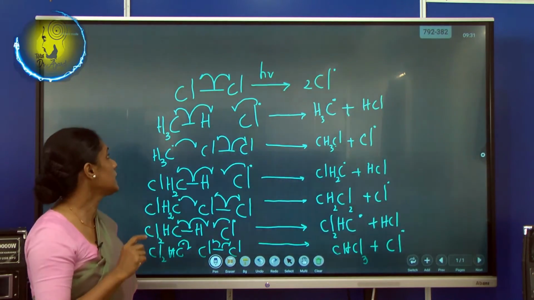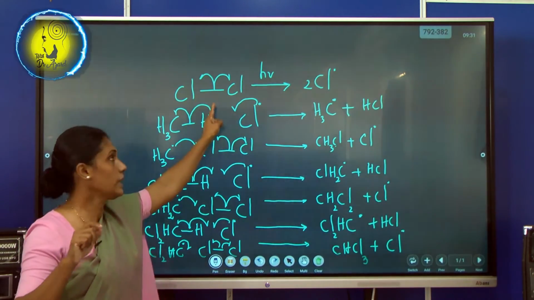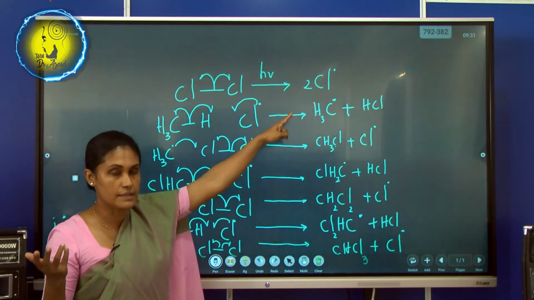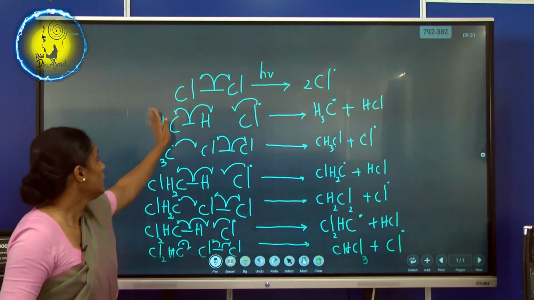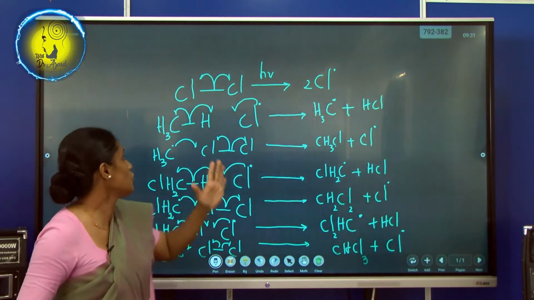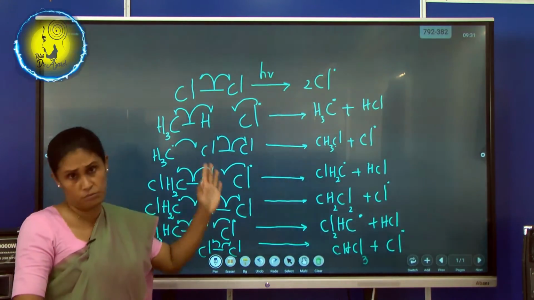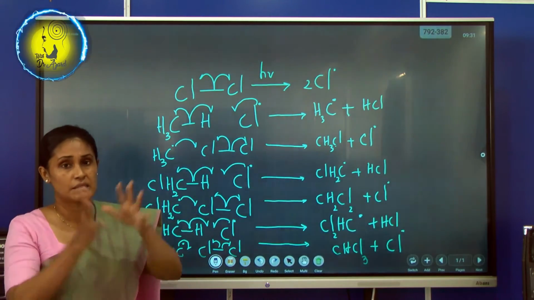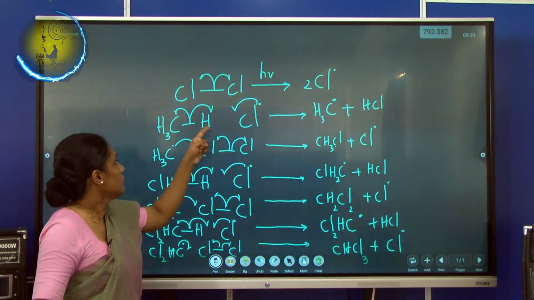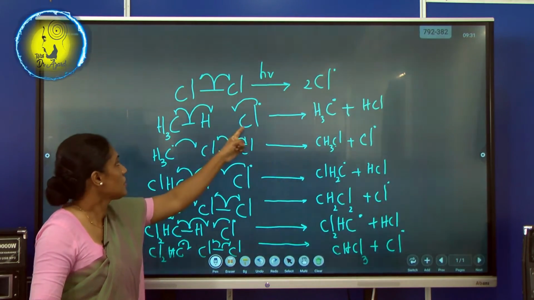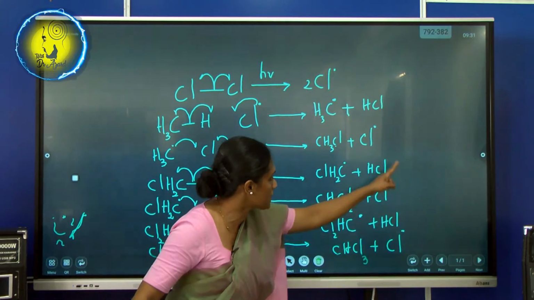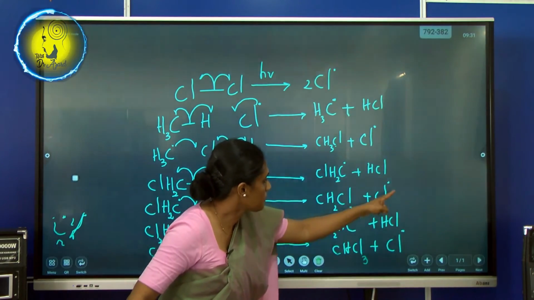First of all, we started with diatomic chlorine, and we made the free radicals. They are neutral. So we had the simplest alkane, methane, without showing all the bonds. If you want, you can show all the bonding, but then it will be messy. So we use a homolytic cleavage, and this is it. And you can see how it comes. See?